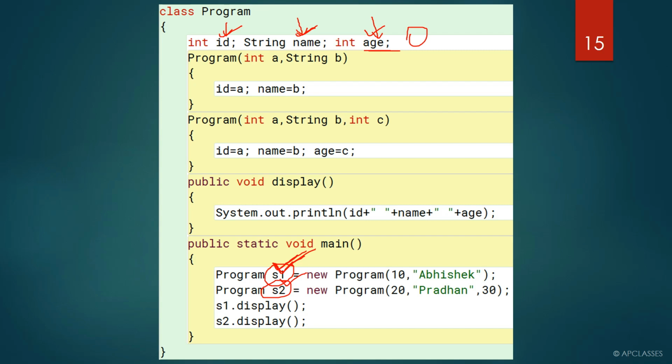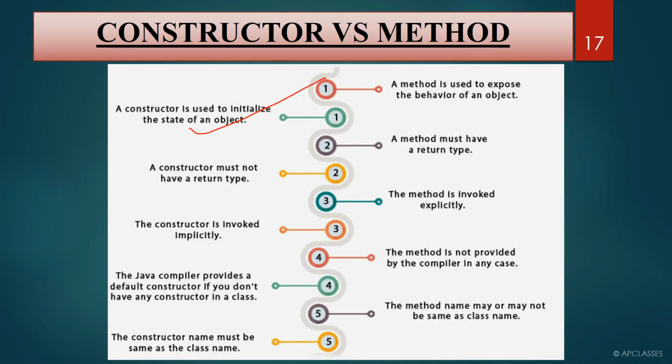For S2 object, ID will have 20, name will have Pradhan, and age will have 30. Here you can say that we initialize these variables with their initial values. So a constructor is used to initialize the state of an object.